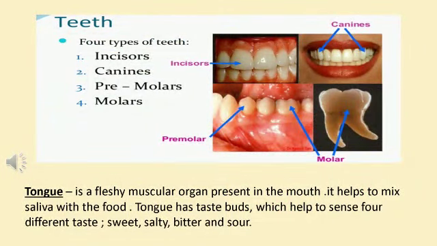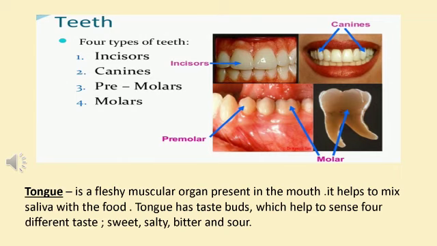So children, every adult has a set of 32 teeth, 16 in the upper jaw and 16 in the lower jaw. And there are 4 incisors, 2 canines, 4 premolars and 6 molars in each jaw.